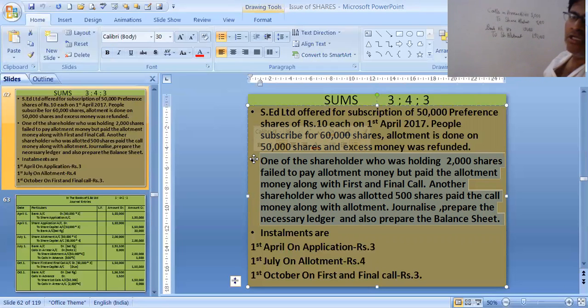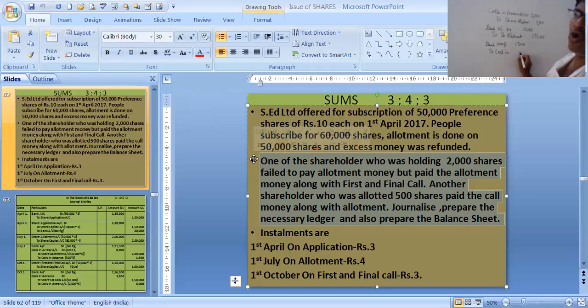Again, you see calls in advance was also received over here. A shareholder holding 500 shares is paying the call money at the time of allotment, and the call money is 3 rupees each. So he has paid bank account debit, 500 into 3, 1,500 rupees. What is it paid for? That is for the first call.